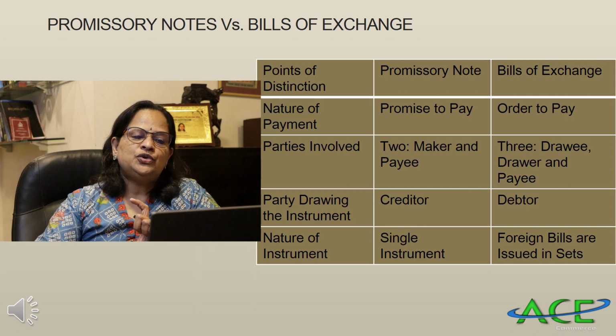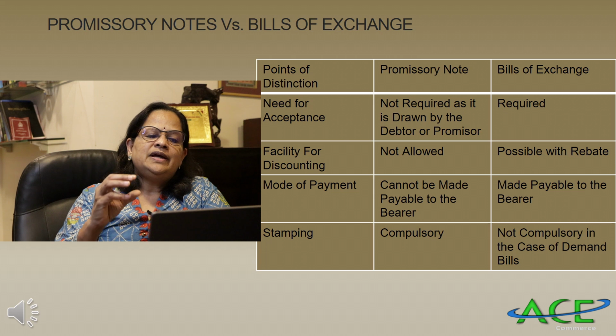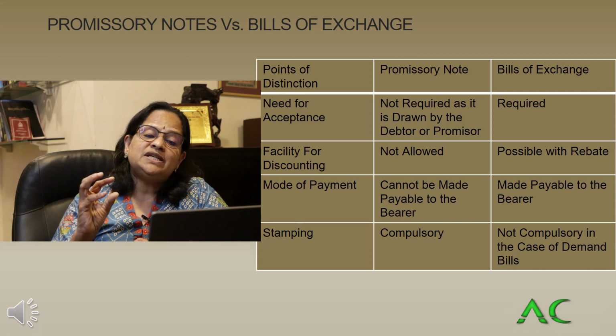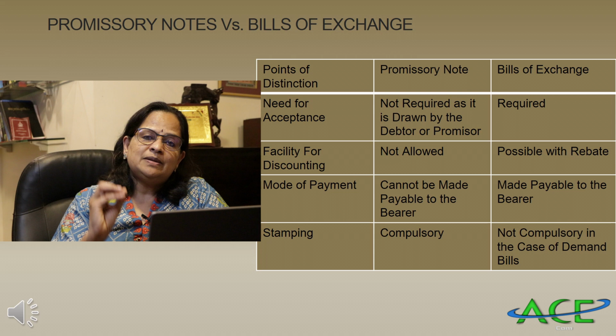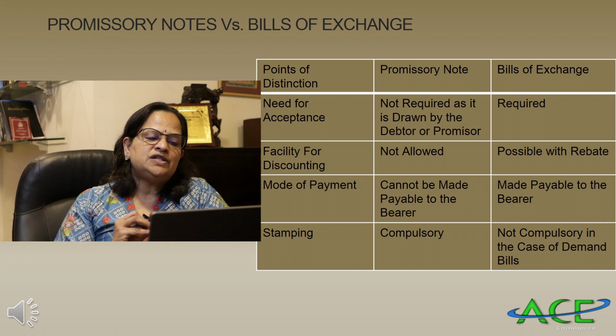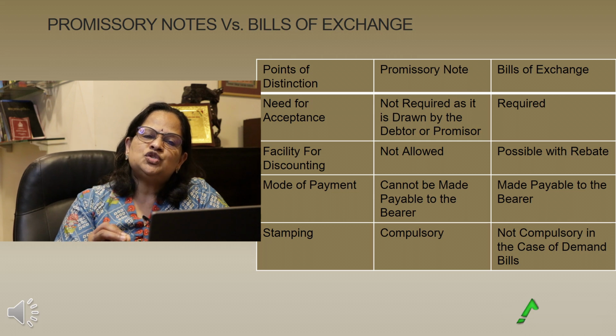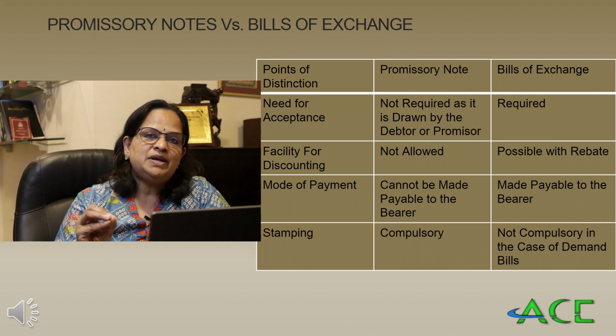Now, next is the need for acceptance. In the case of a promissory note, it is not required as it is drawn by the debtor or the promisor. Whereas in the case of a bill of exchange, acceptance is required. Now, facility for discounting. In the case of a promissory note, it's not allowed. You cannot go to the bank and discount the bill. Whereas in the case of a bill of exchange, it is possible to discount the bill with a rebate.